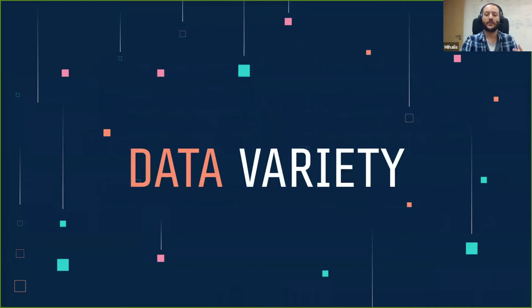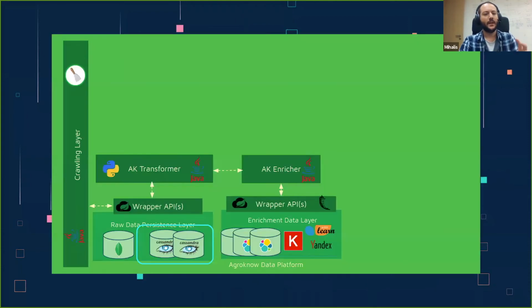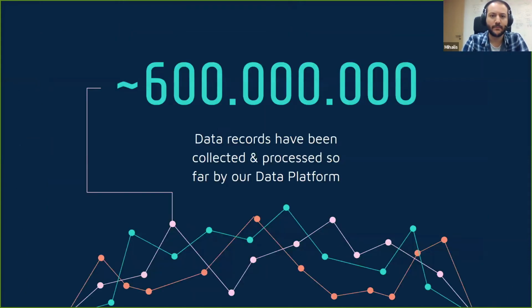This is numeric data, so we need to make our data platform capable of handling numeric data, and to that end, we've added a couple of Cassandra nodes. We have expanded our raw data persistence layer with two Cassandra nodes, which are dedicated to storing the numerical data as harvested by our crawling layer. Just to give again a quick overview, at its current state, our data platform has collected roughly 600 million different data records, collected and processed throughout the years that it's been in operation.